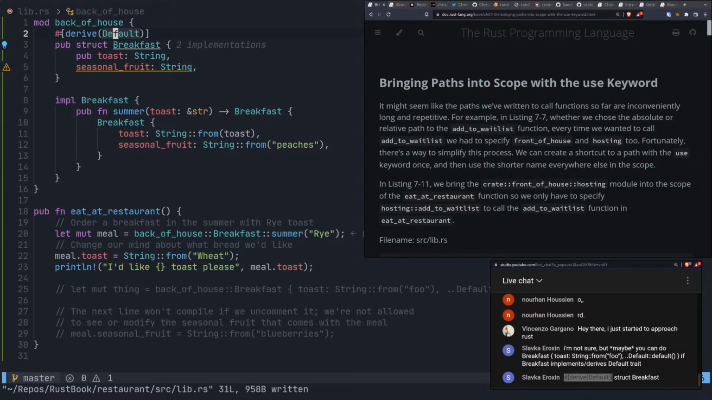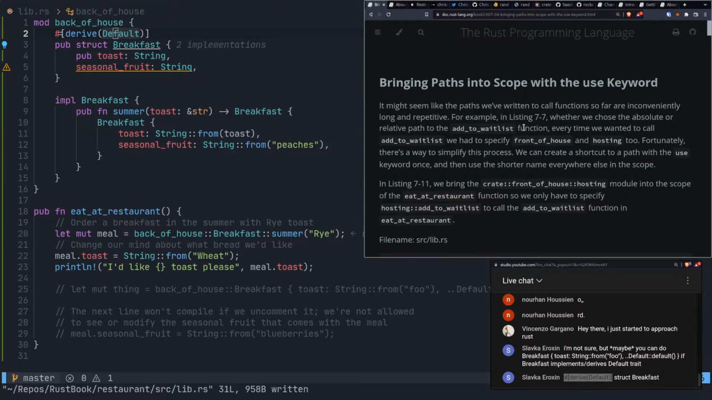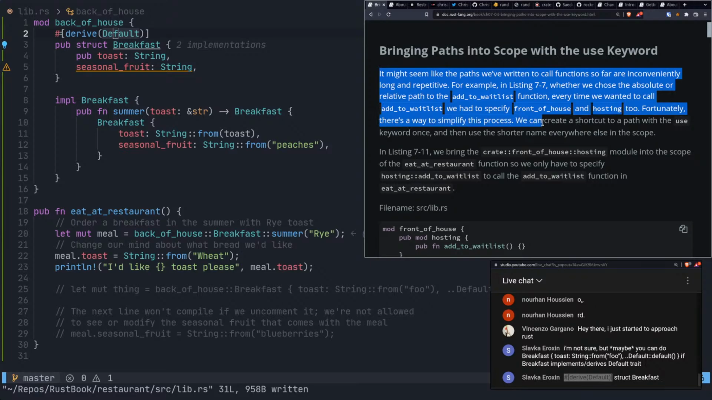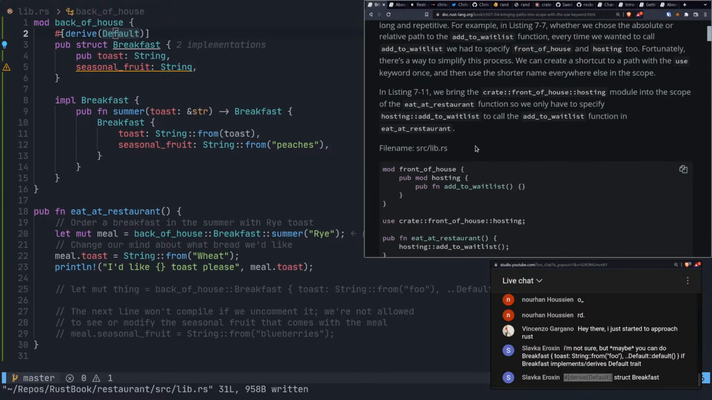All right, so bringing paths into scope with the use keyword. It might seem like the paths we've written to call functions so far are inconveniently long and repetitive. For example, in listing 7.7, whether we chose the absolute or relative path to the add to waitlist function, every time we wanted to call add to waitlist, we had to specify front of house and hosting too. Fortunately, there's a way to simplify this process. We can create a shortcut to a path with the use keyword once, then we use the shorter name everywhere else in the scope.